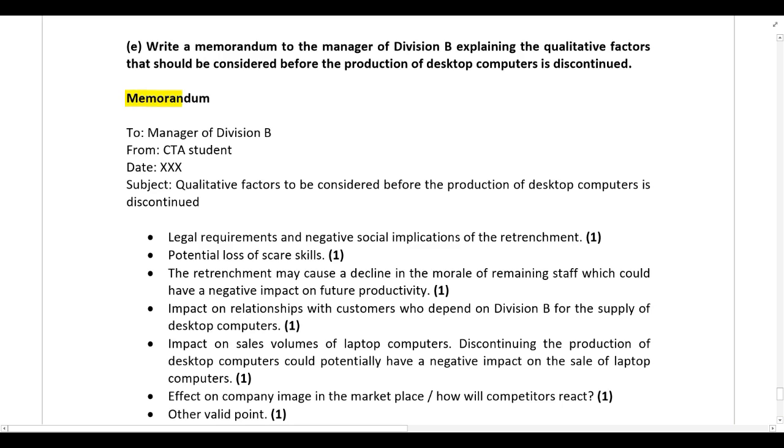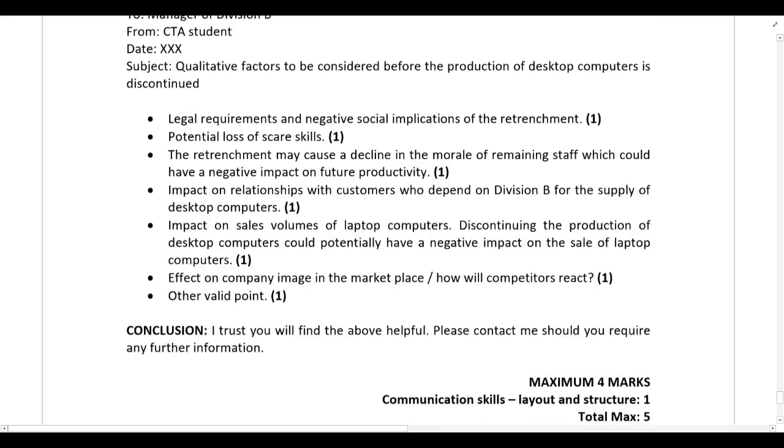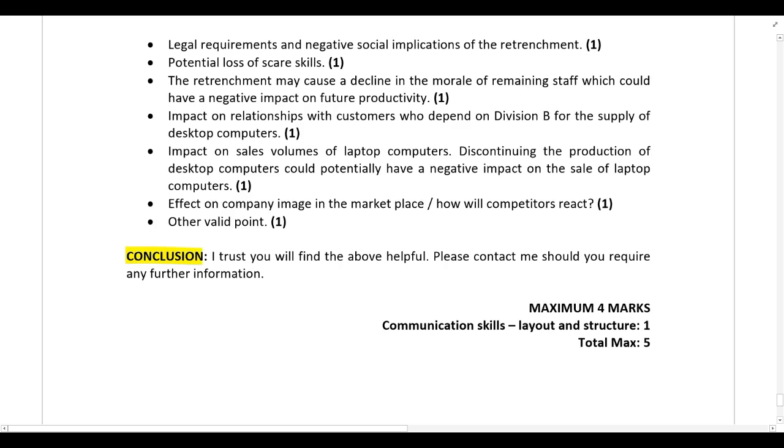Clearly indicate that this is a memorandum. Who is the memorandum to? In the required, you are told to write a memorandum to the manager of Division B. So it's to the manager of Division B. Who is it from? You are a CTA student. Please remember, guys, don't write your name over here. If you write your name, you will not be awarded the communication skill mark. Then write the date, and the subject is qualitative factors to be considered before the production of desktop computers is discontinued. Then please remember also to always have a conclusion.